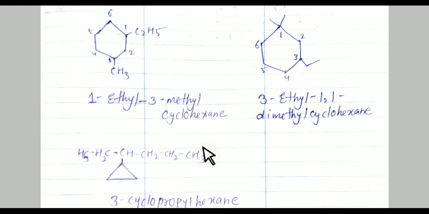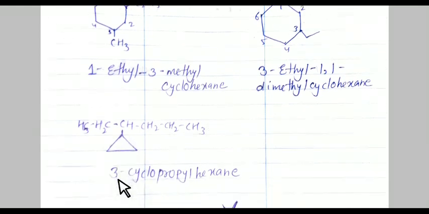Always remember student, if the alkyl group attached on the ring contains a greater number of carbon atoms than the ring, such as in this structure, 1 2 3 4 5 6, 6 carbon atoms are there in the chain and the ring contains only 3. So it means that the ring acts as a substituent. So how can you name it? It is 3-cyclopropyl. The ring contains 3 carbons.